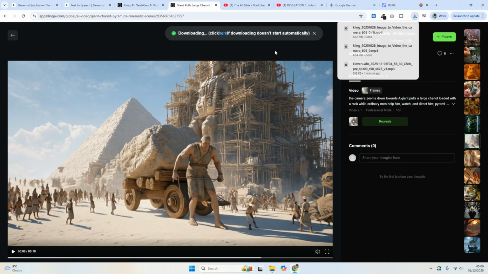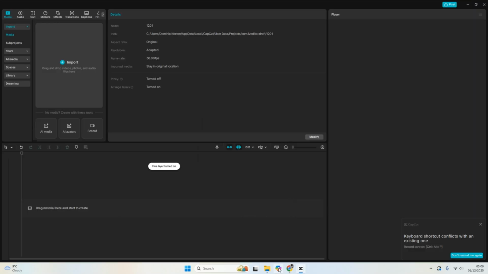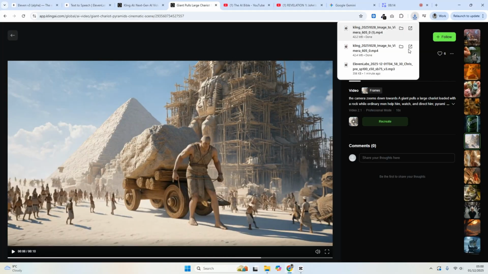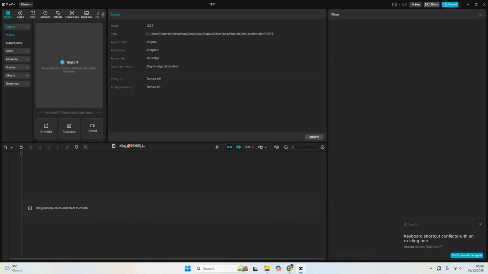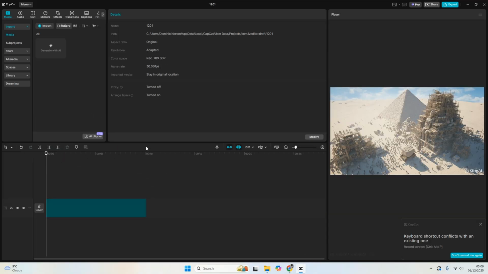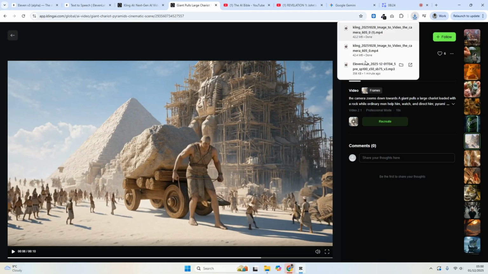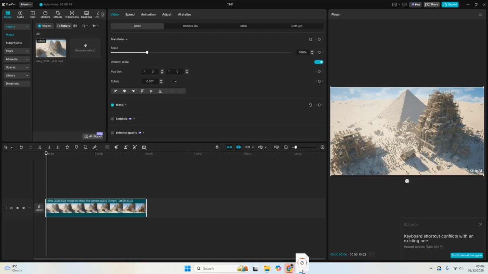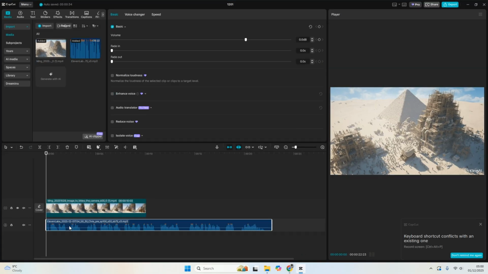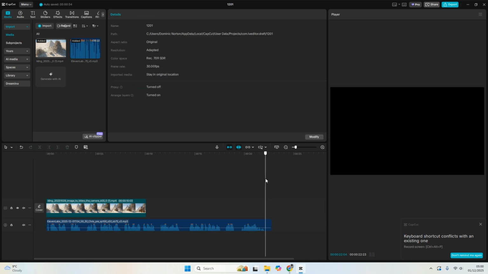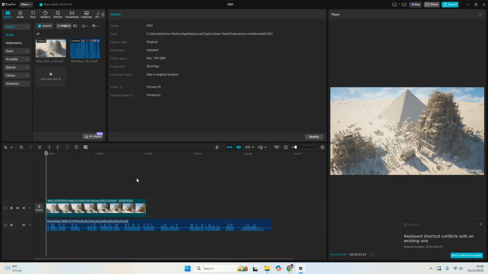Now in CapCut, what I'm going to do is just drag my video here. So I got my video, and I'm going to drag my audio. I got my audio, and you can actually see the audio is a lot longer than the video. The CapCut video is only 10 seconds, and the audio looks to be maybe about 22 seconds. So we're going to play this.